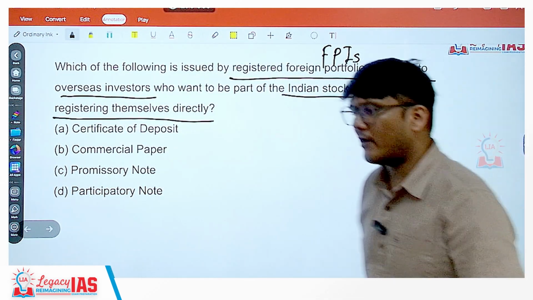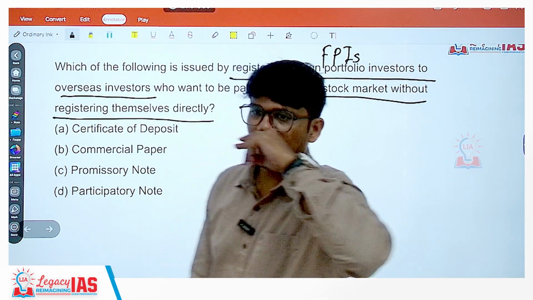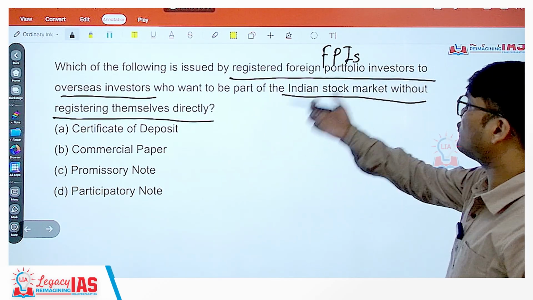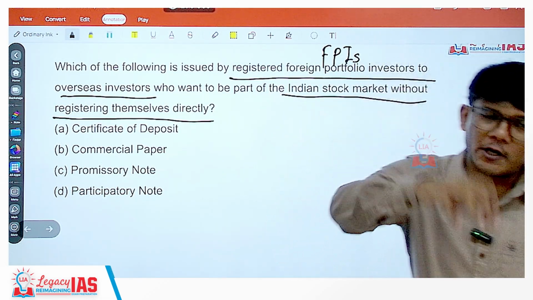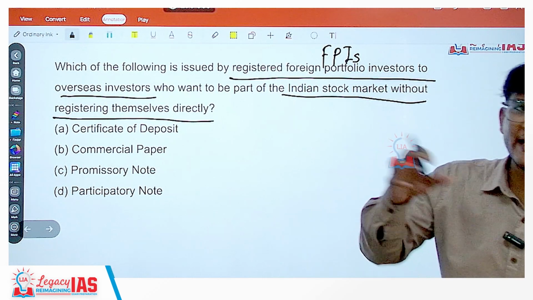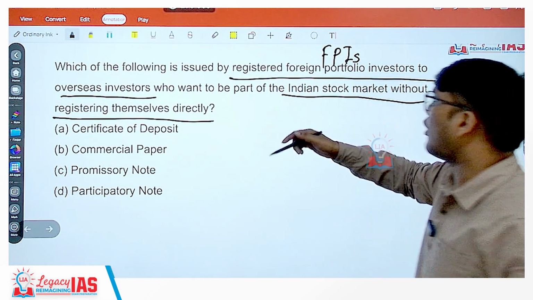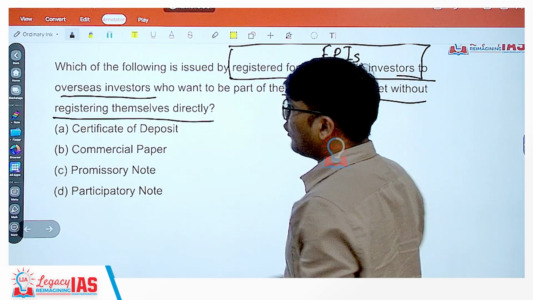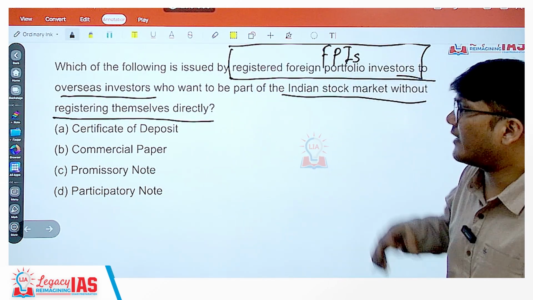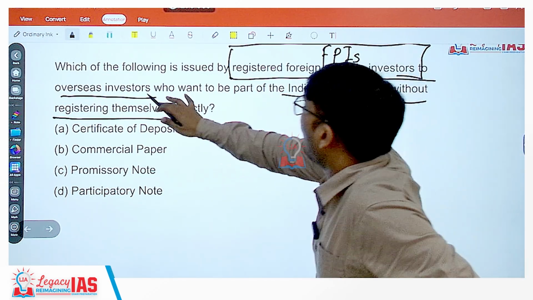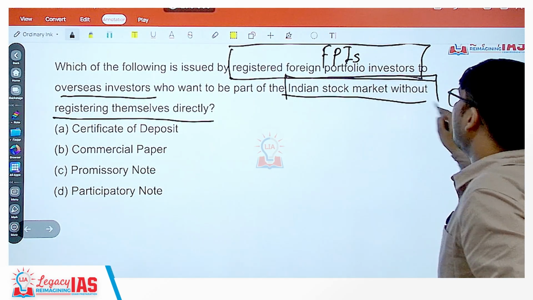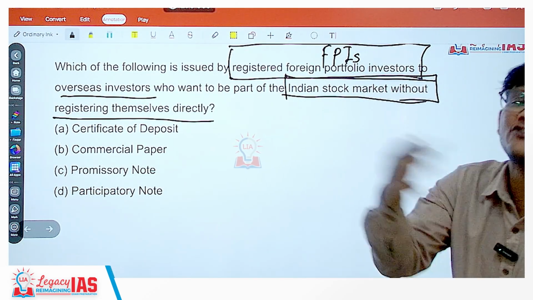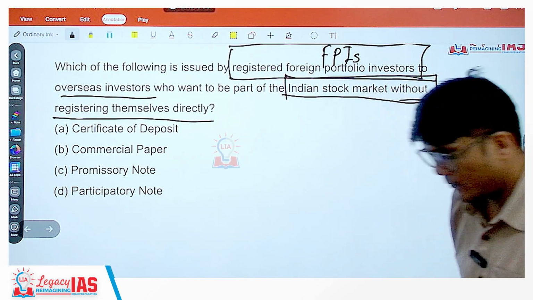So let's say someone is a foreigner who wants to own some stock, but they don't want to get registered directly. So they get access to the stock market through some registered portfolio investors, right? These registered portfolio investors can give these people who want to invest in the Indian stock market access to the Indian stock market through which of the following instruments is the question.